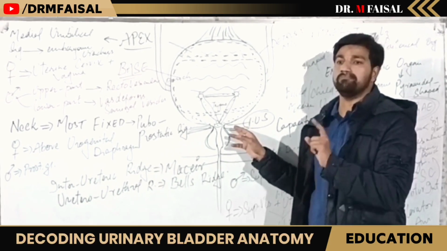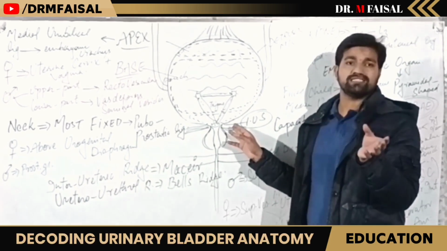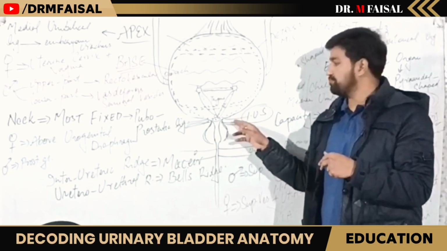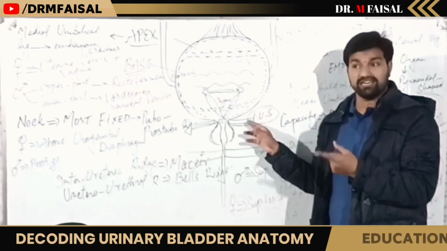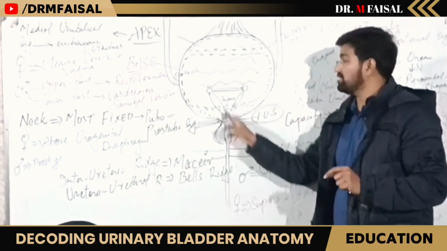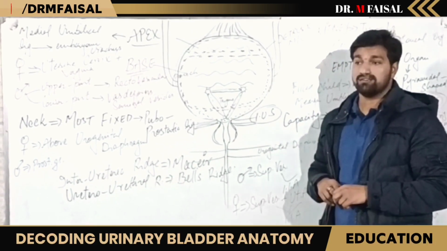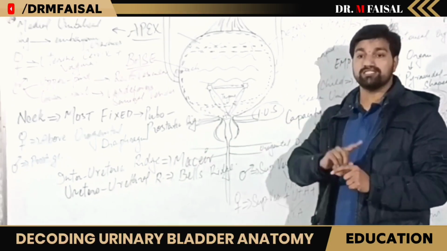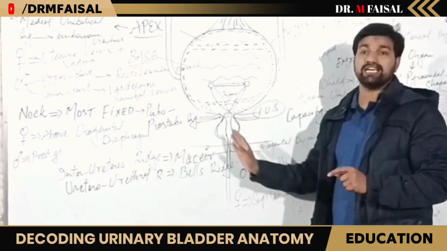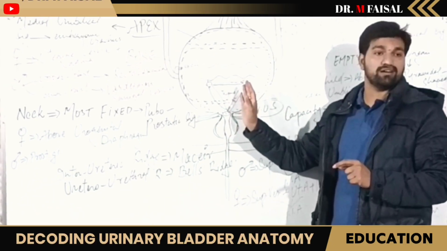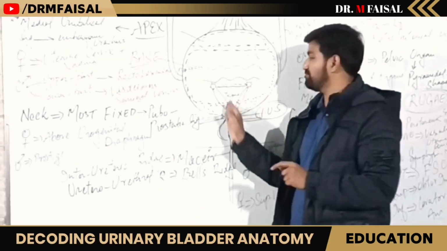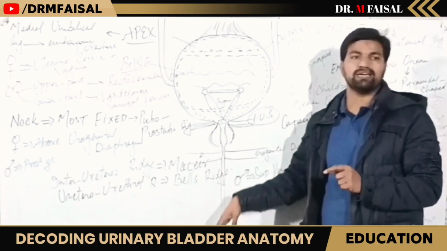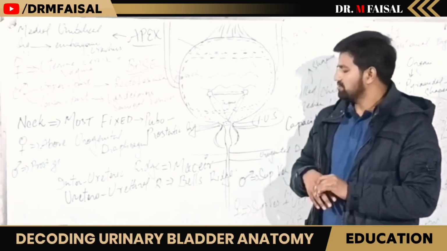They are fully developed in males. And we know we have the vas deferens and ejaculatory duct. They open into the prostatic part. But if there is any problem with the internal urethral sphincter, your semen may enter into the urinary bladder. So nature developed the internal urethral sphincter in males, so there is no retrograde ejaculation or upward going of semen into your urinary bladder. The semen must go to your penile part and to the external world.